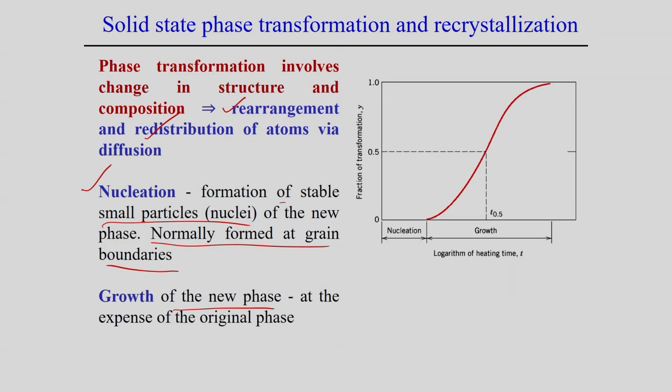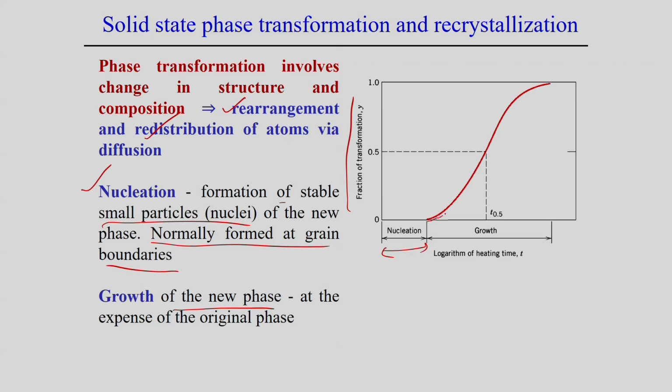Graphically, if we look into the transformation kinetics, or the typical transformation curve, we see the fraction of transformation, that is, transforming from one phase to another. In the very initial period, nucleation normally happens, at the same time at different positions and different grain boundaries. Once nucleation is over, the growth stage starts.